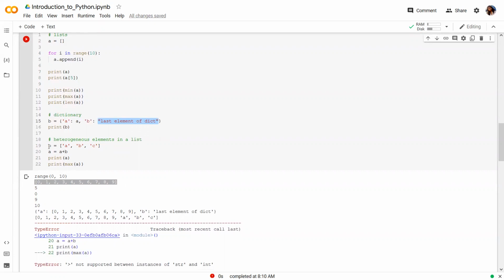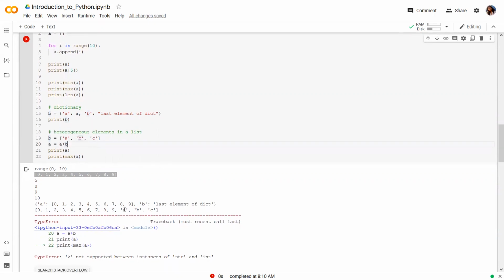In line 19, I define another variable b, which has a sequence of strings a, b, and c. And now I do a equal to a plus b. Plus here is the concatenation of two lists. So a now will be a new list holding the values 0 to 9, and then these three new strings, a, b, and c.